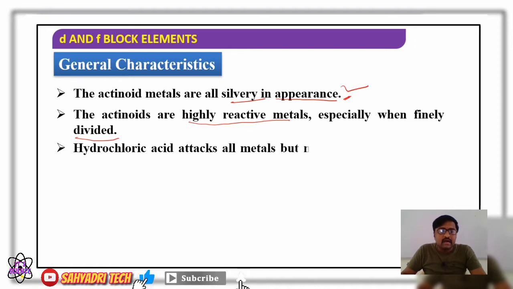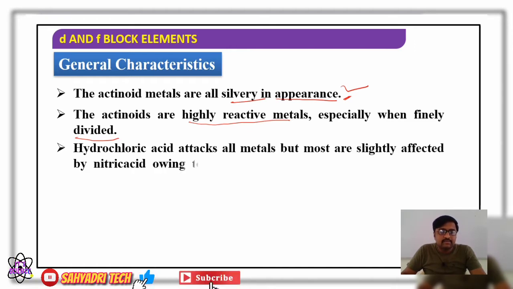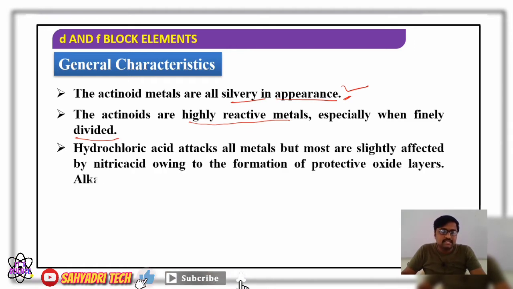Next, hydrochloric acid attacks. If you consider reaction with mineral acids like hydrochloric acid, hydrochloric acid attacks all metals, meaning these actinides readily interact with hydrochloric acid, but most are slightly affected by nitric acid. If you consider a reaction with nitric acid, they are only slightly affected.